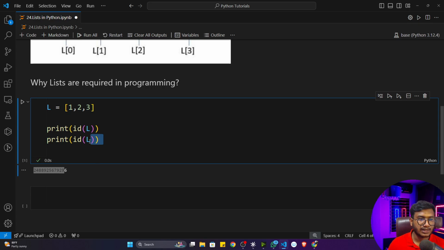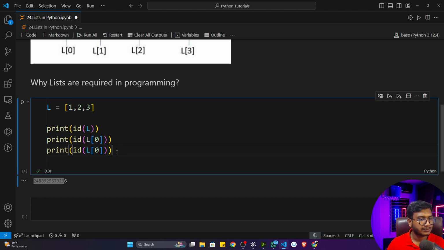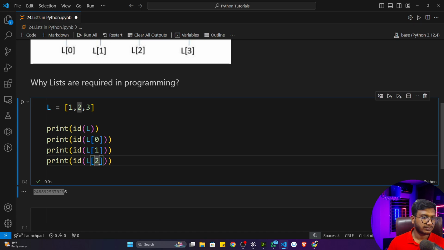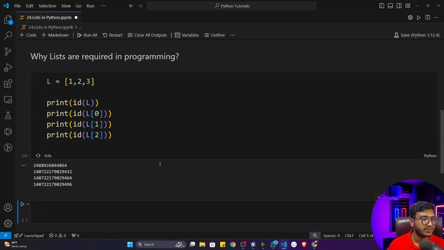For this I'll write L index 0, that means it's 1. Then if I want to see the 2, it would be index 1, and if I want to see the 3, it would be index 2. So with the help of index, I'm accessing these values one by one. Now if I execute this program, see this is my entire L memory address.